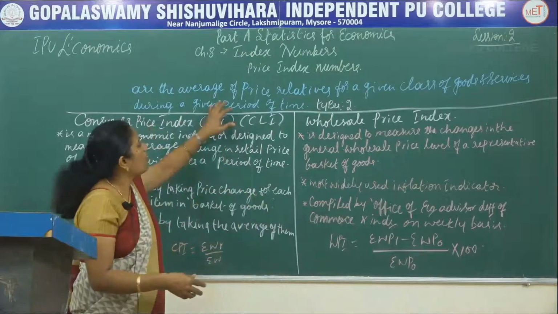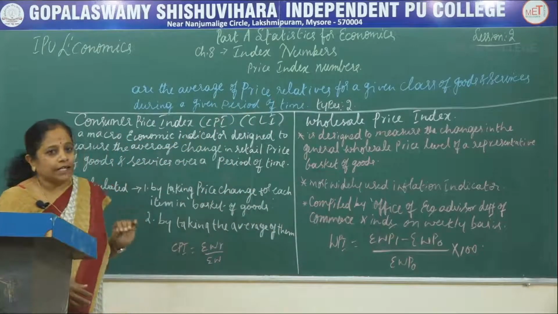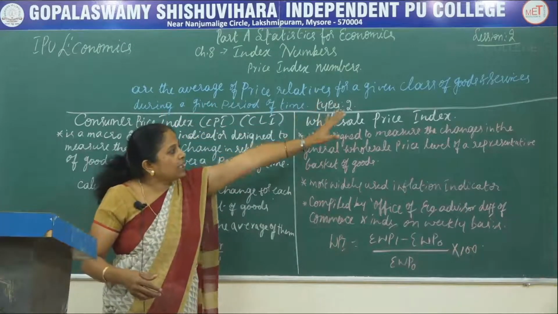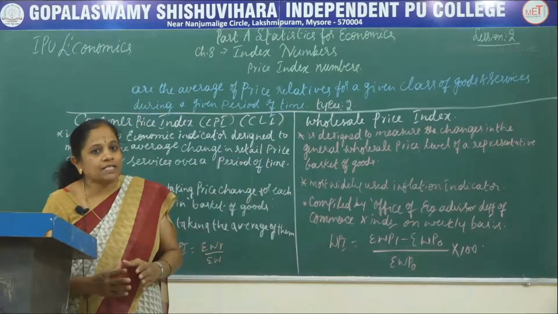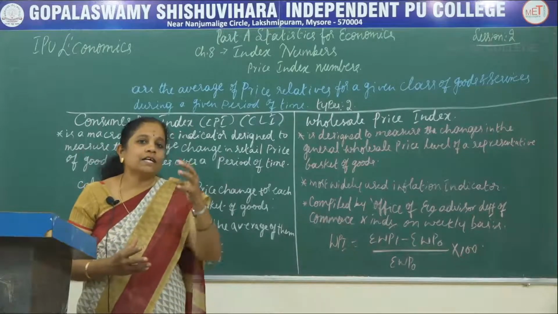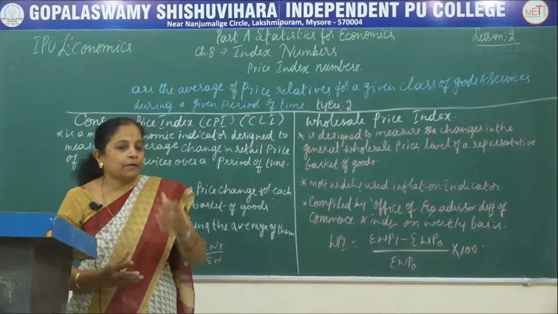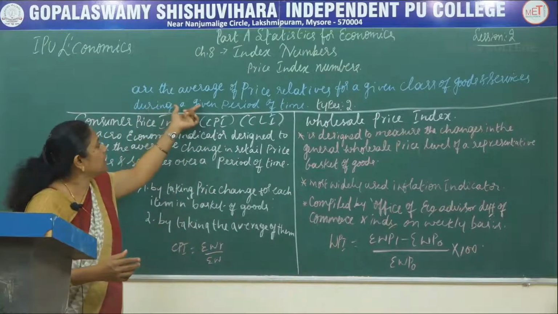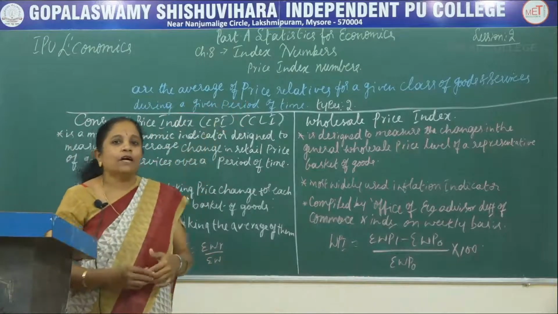So, now you have learned what a price index number is. It is the average of the price relatives for a given class of goods and services. In the basket of goods and services, we select some items and areas, and this is calculated during a given period of time.